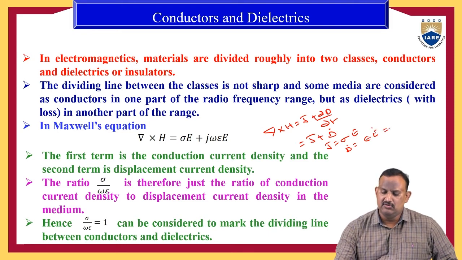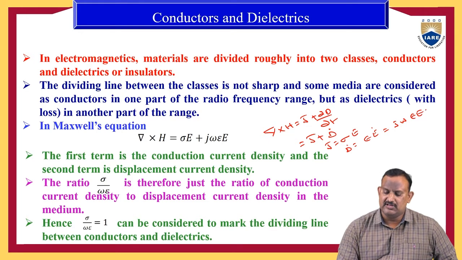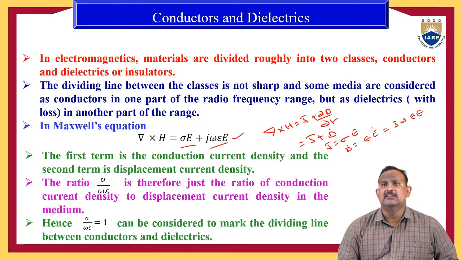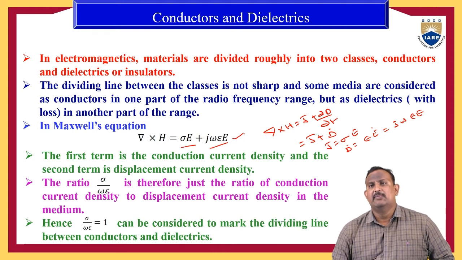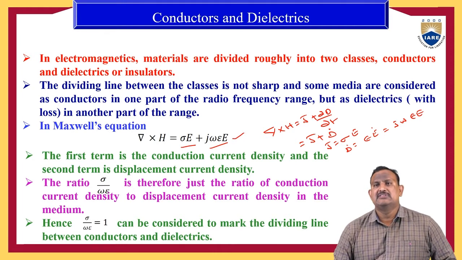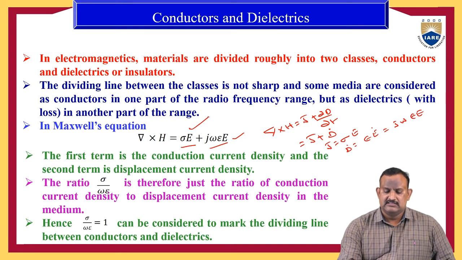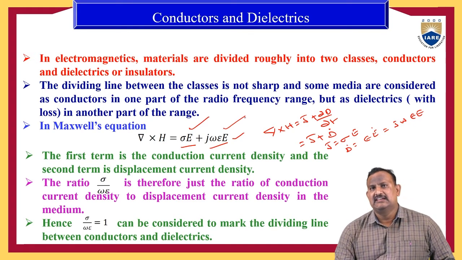In place of ∂/∂t, we can write the j omega term. Therefore it is j omega epsilon E, and the Maxwell equation becomes sigma E plus j omega epsilon E. The first term is known as the conduction current density, and the second term is known as the displacement current density.